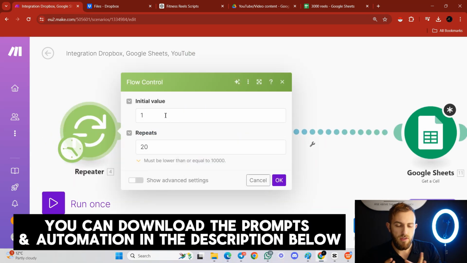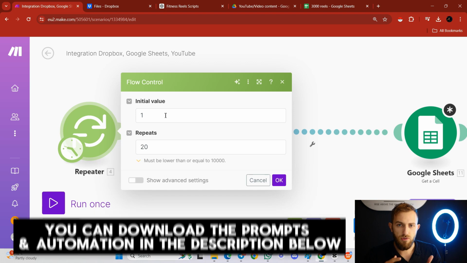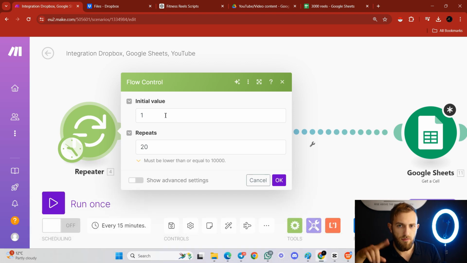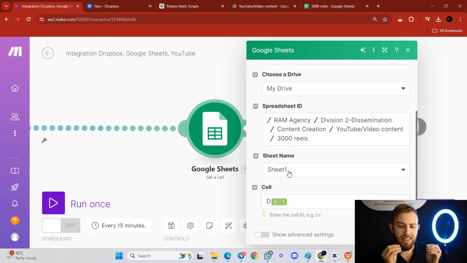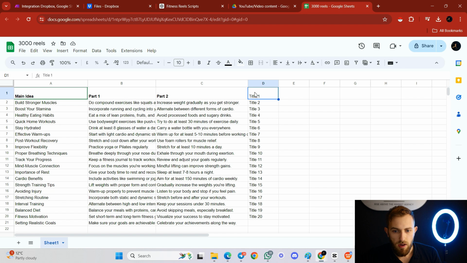And the reason that you do that is because the repeater is going to start from the initial value, which is 1, and it's going to go to 2, 3, 4, 5, etc. Okay, so when it does that, the way that we have created the videos and the way that we have uploaded the videos at Dropbox, it's going to start with the first video over here, which the main idea is build stronger muscles, go to the next one, next one, next one, next one. Okay, so in the same way, we want to extract the title from the spreadsheet for that video. The repeater is going to go 1, 2, 3. So D1, which is for the first video, D1 is going to be title 1, which is this specific cell.